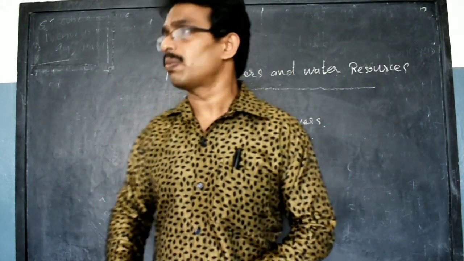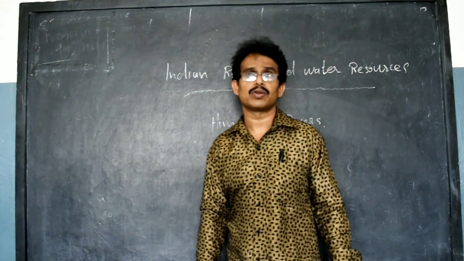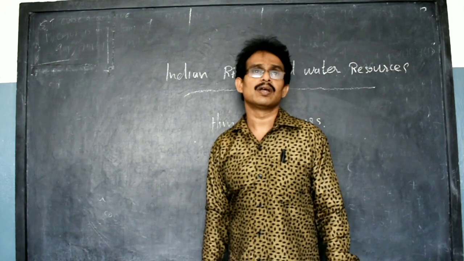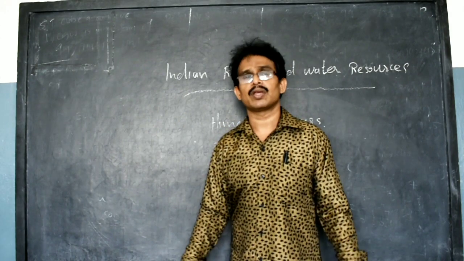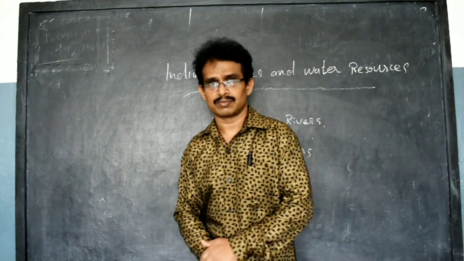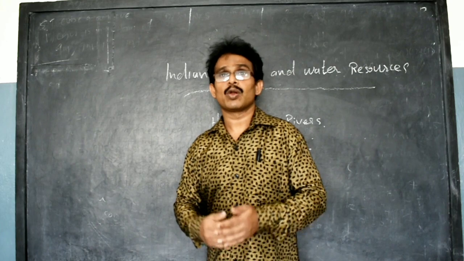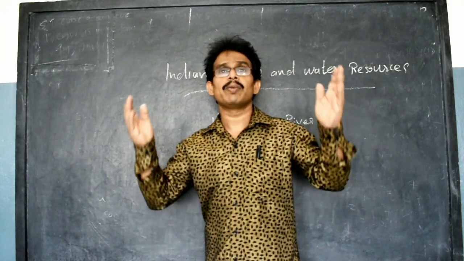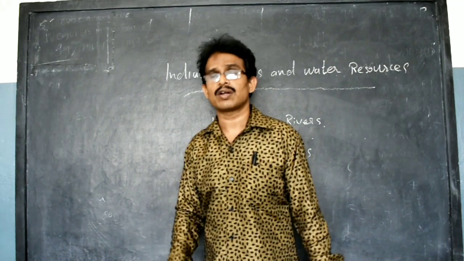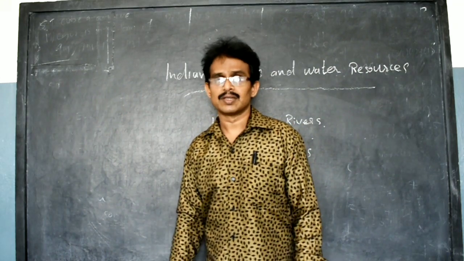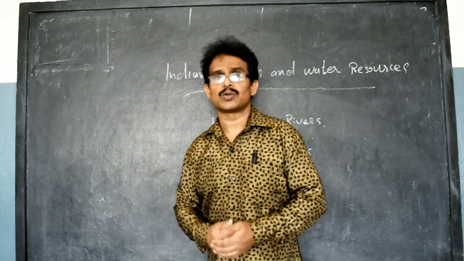Then another important topic we have to study: water as a common pool of resources. Water is the same as the air in the atmosphere, a common. Air can be utilized by everyone equally. Anybody can use it. We cannot make any boundary for the air, in the air above the land. In the same way, the water under our land cannot be bounded by us, because it is a flowing resource.